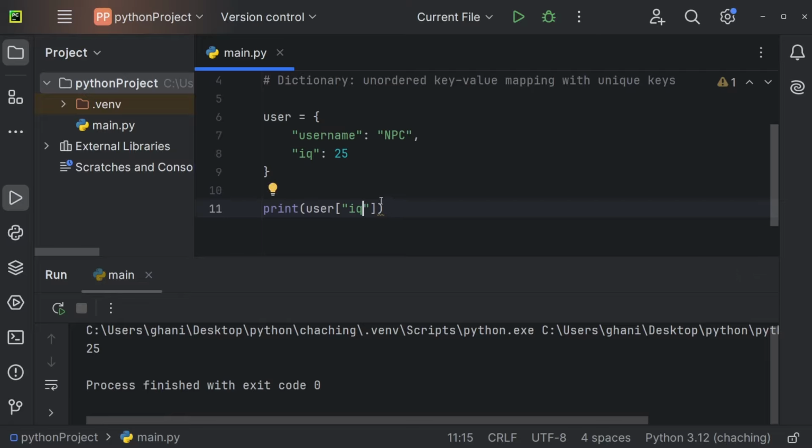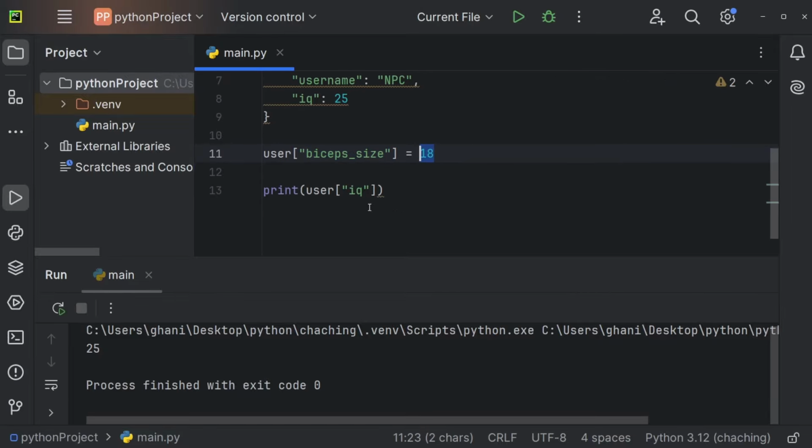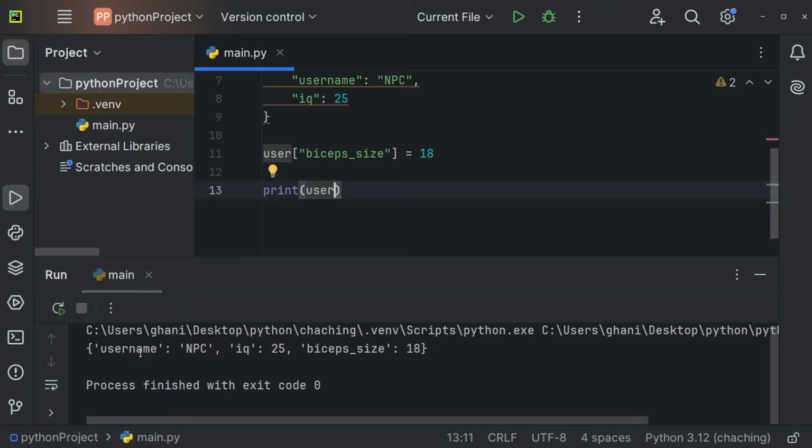If you wanted to add a new key to our user, you can do so by using the key as well. So, user of biceps size, for example, is going to be 18. So you add a new key-value pair by using user. Inside of the brackets, you define the name of the key. And after the equal sign, you define the value. So let me just print the user for you. So you see that this in fact works. And now we're having a new user dictionary. And we have username, IQ, and bicep size.